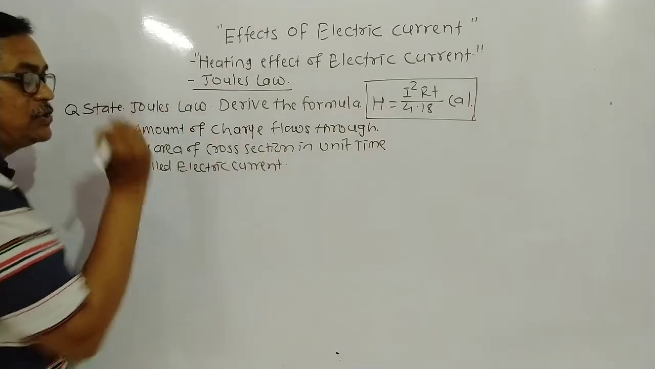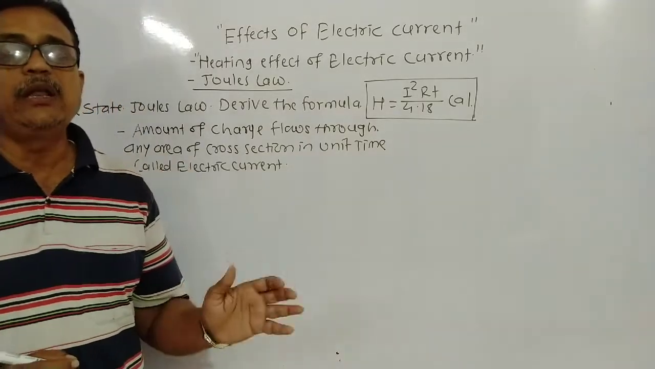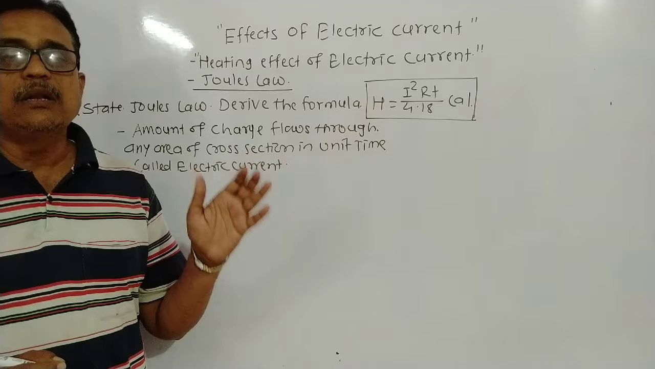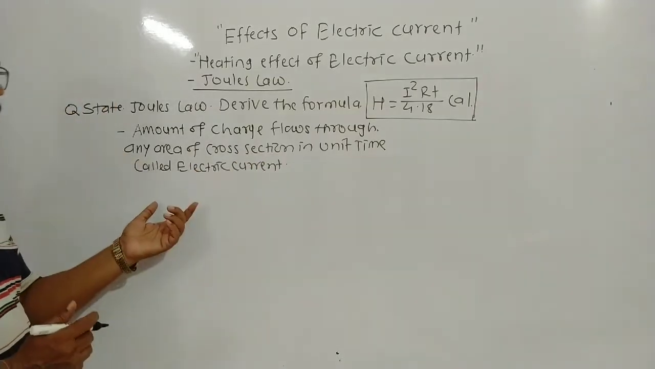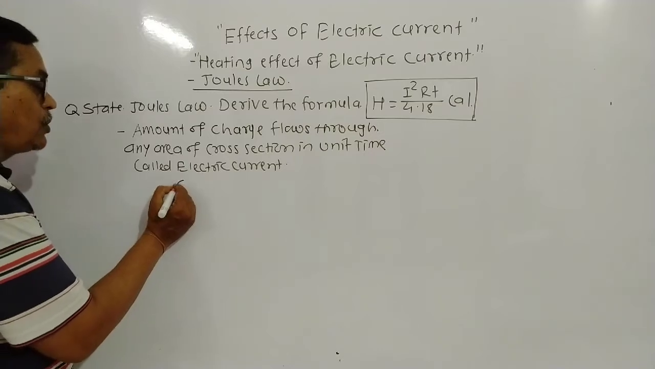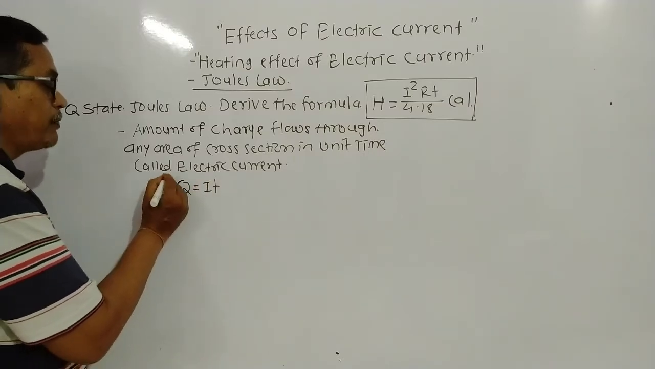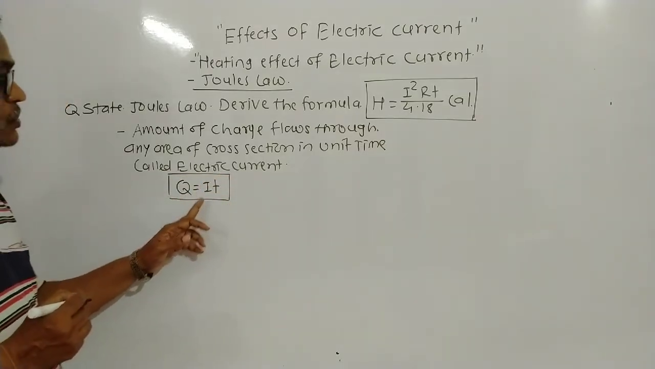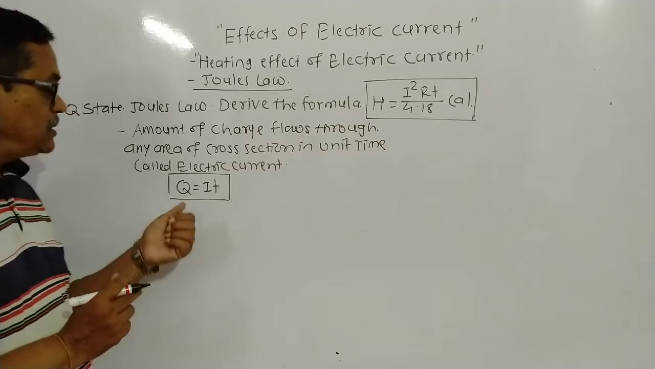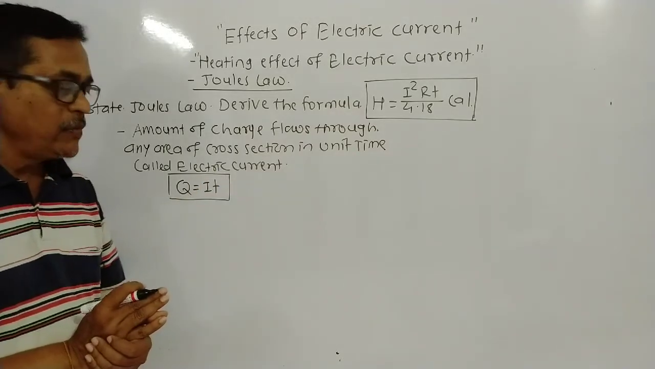And this is the definition of electric current. The amount of charge that flows through any area of cross section in a unit time is called electric current. According to this definition, Q equals IT is the formula. Q equals IT means charge equals current into time. That is the value of Q.